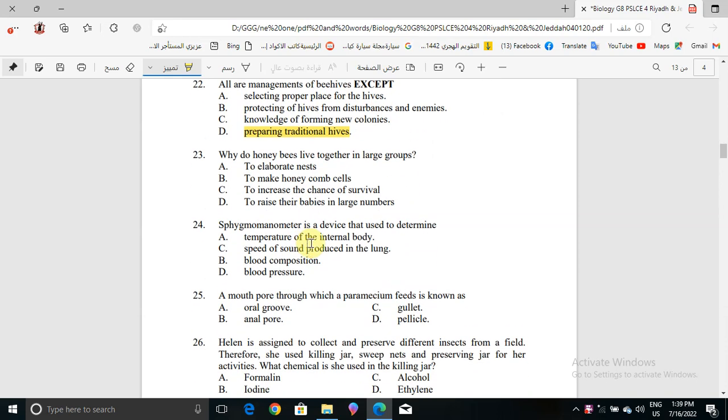Now question number 23. Why do honeybees live together in large groups? To elaborate nests? Yes, this one is the correct one. To elaborate nests.